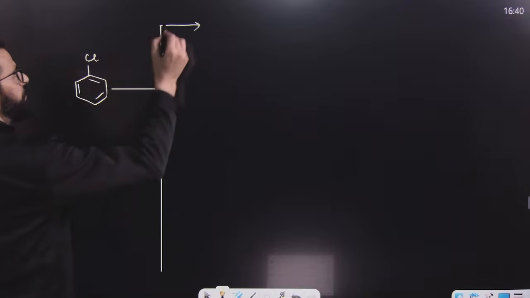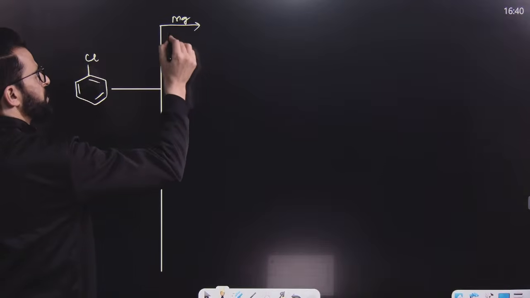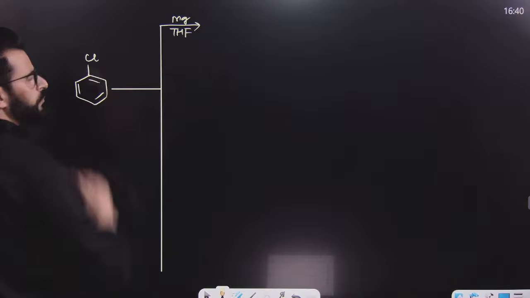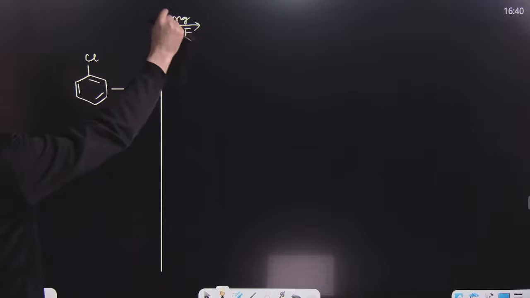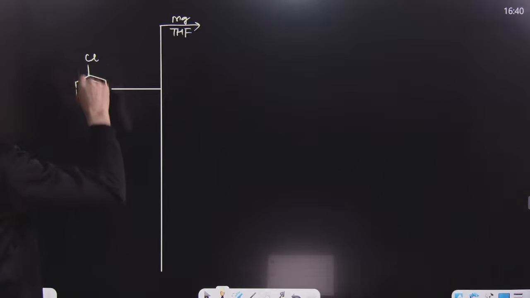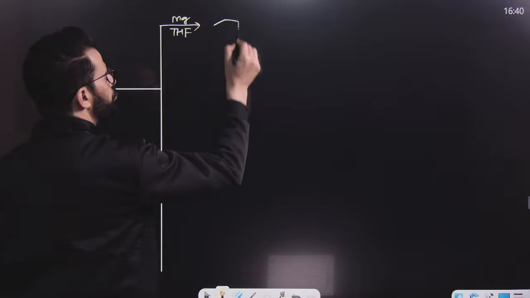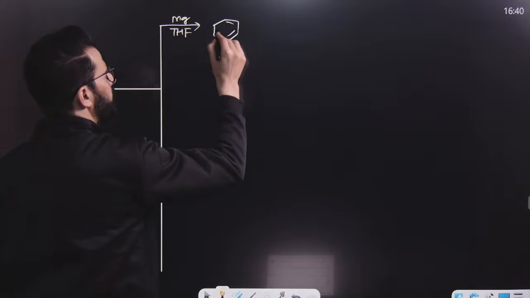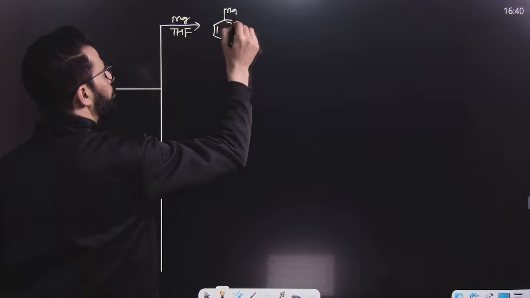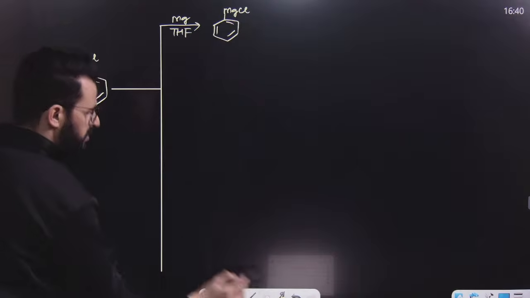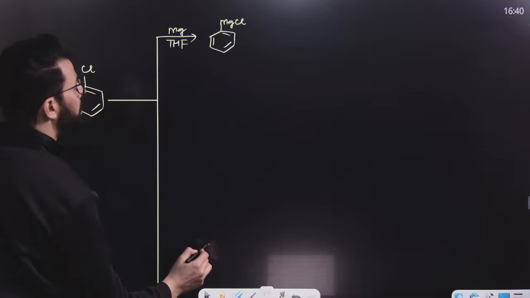If this is treated with magnesium in presence of tetrahydrofuran, what is the function of this magnesium? Magnesium will be simply incorporated between C and Cl, so we will get phenyl magnesium chloride, simply Grignard's reagent.